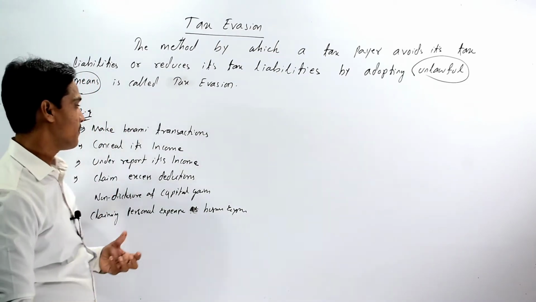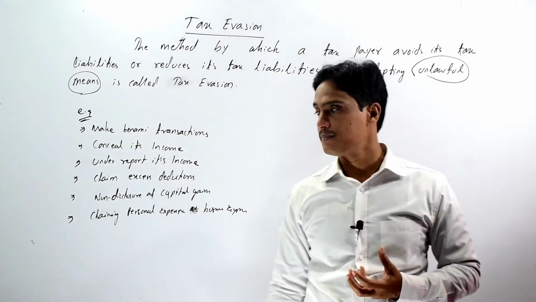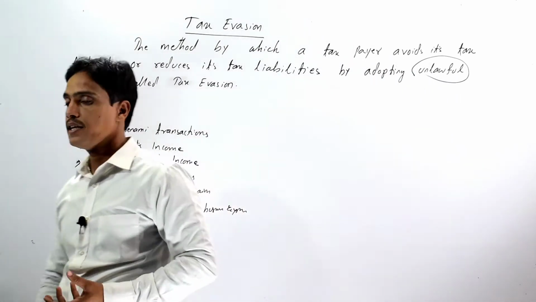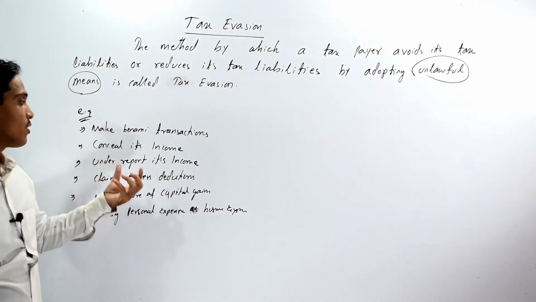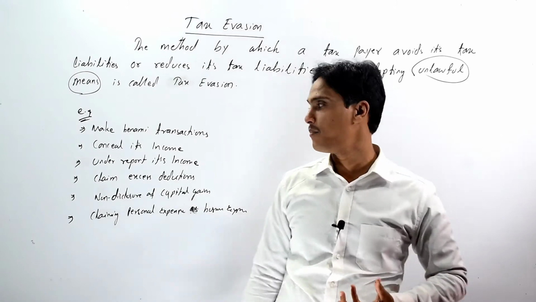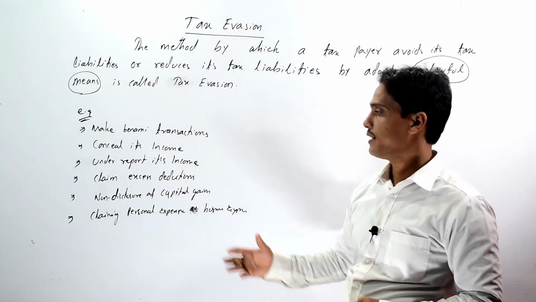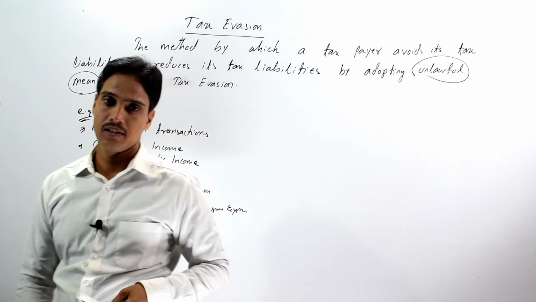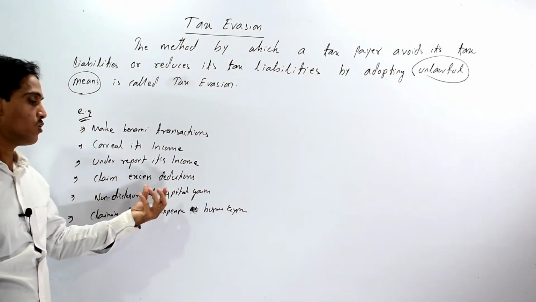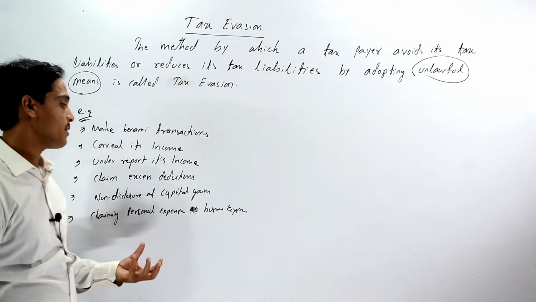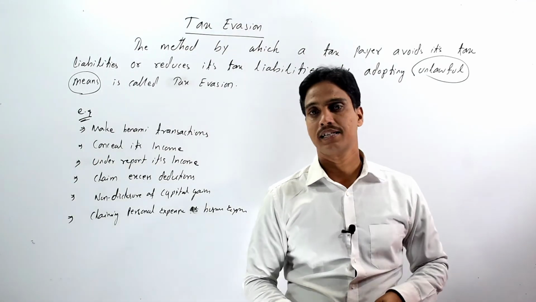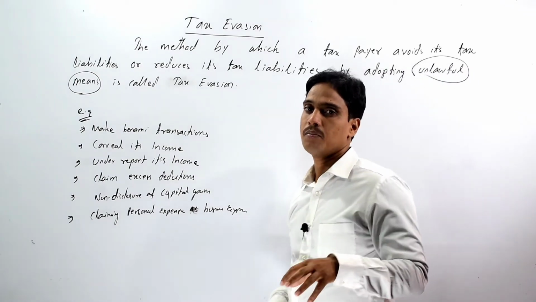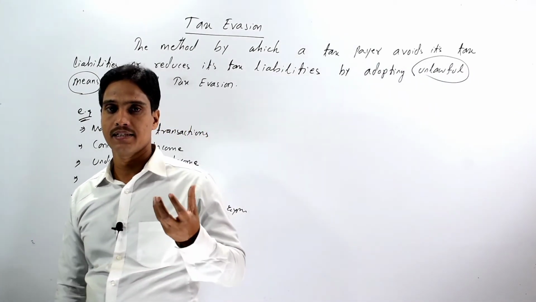That is, it may make benami transactions, that means make transactions in false names, or it may conceal its income, or underreport the income so that the actual income is not reflected in the financial statements, or it may claim excessive deductions, or not disclose capital gain, or claim personal expenses as business expenses in order to reduce the income, so that the tax liabilities can be reduced.